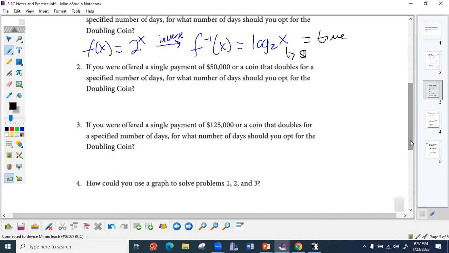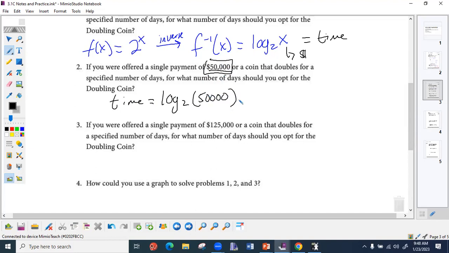It says, if you were offered a single payment of $50,000 or a coin that doubles for a specific number of days, for what number of days would you opt for the doubling coin? Okay, so our input is now 50,000. Because we're given money as our input, are we using our original or our inverse? Our inverse. So we're going to be using the inverse, log base 2 of x. So the time for this problem is going to equal log base 2 of, and what is my money amount? 50,000.